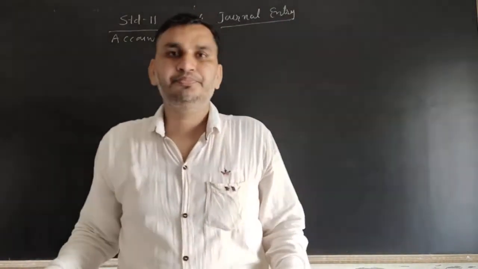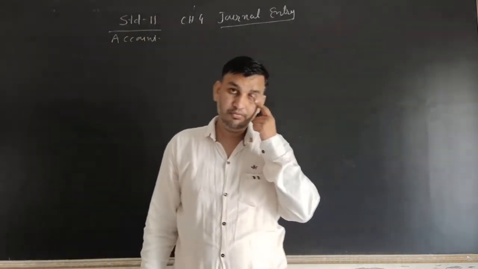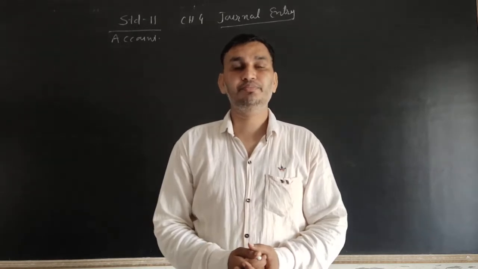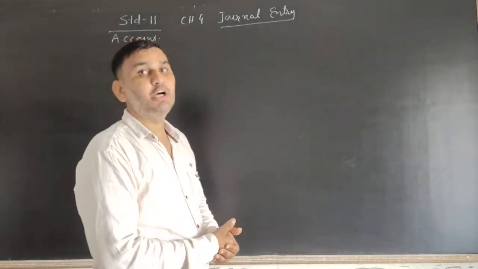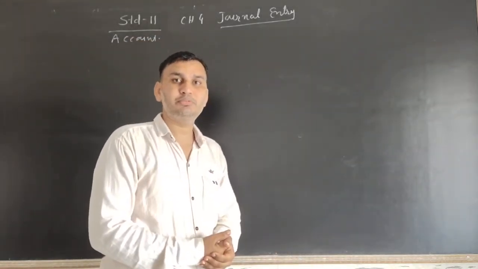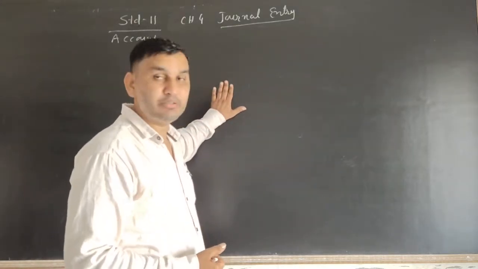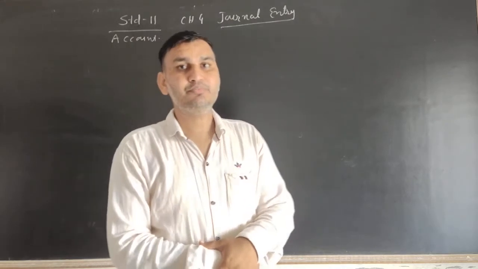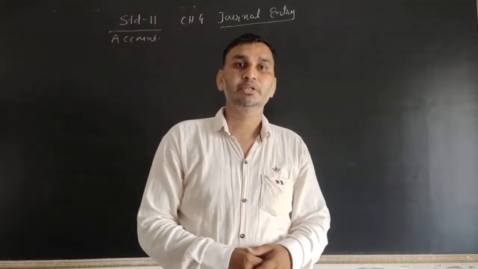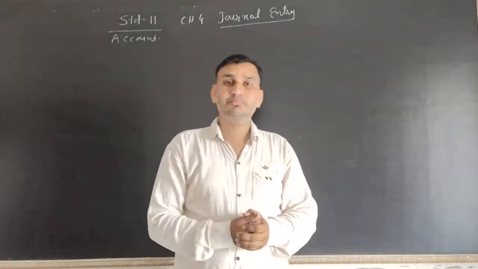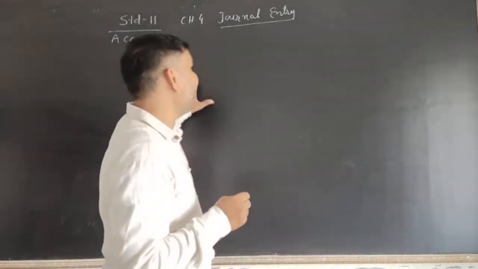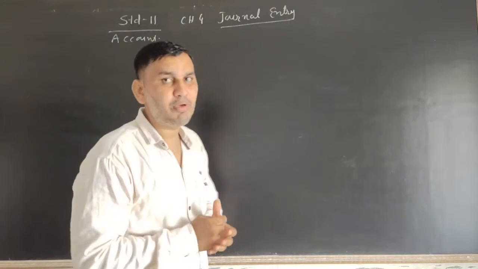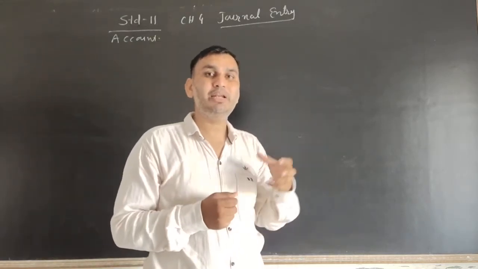Hello students, today we'll discuss the transaction of income and expenditures. Let's start with the golden rules of debit or credit. We know very well, or we discussed, the golden rules of debit and credit. So mainly there are two parts, personal and impersonal. In personal accounts, we know very well, debit the receiver and credit the giver.